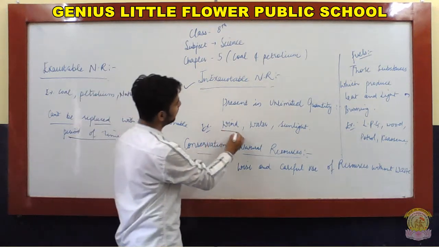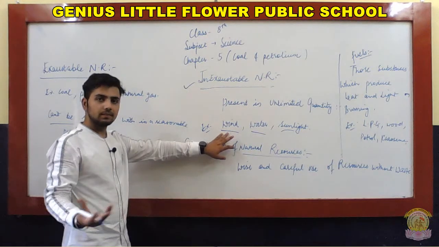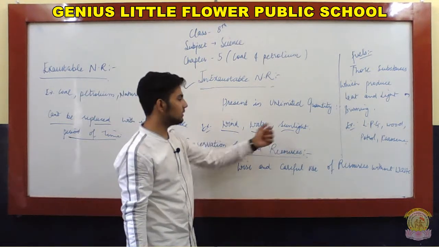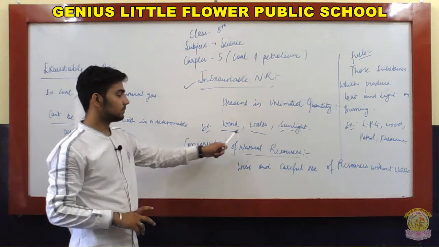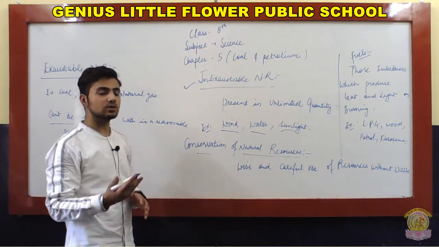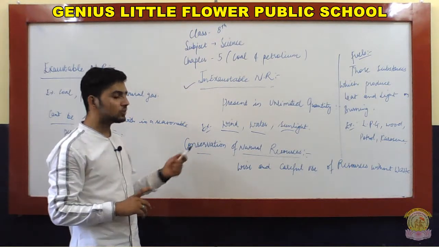Examples are wind, water and sunlight. Wind cannot be exhausted, sunlight also cannot be exhausted, but for water, here is the main point: water cannot finish. We have read in many places that water gets exhausted and we have to save water.